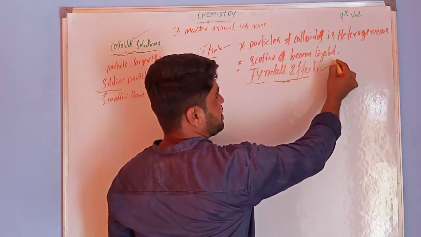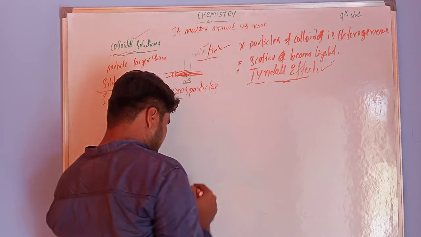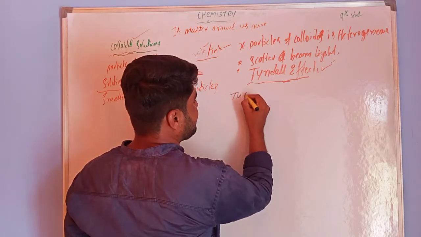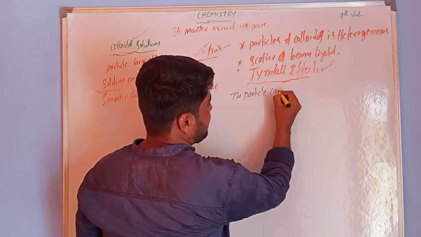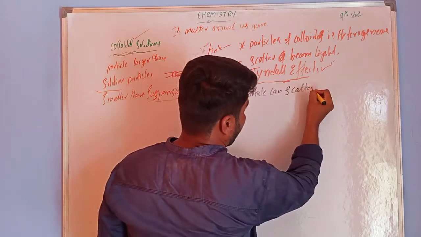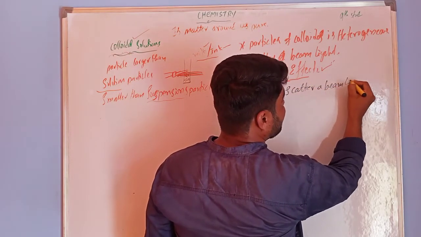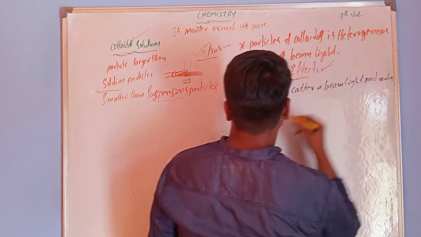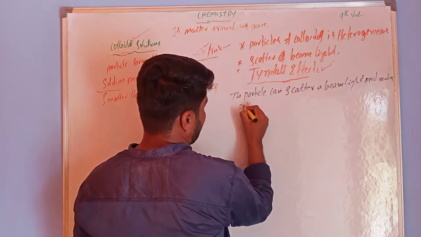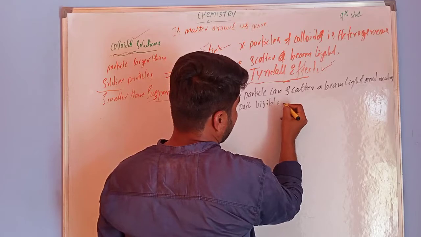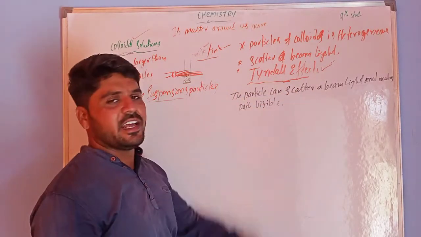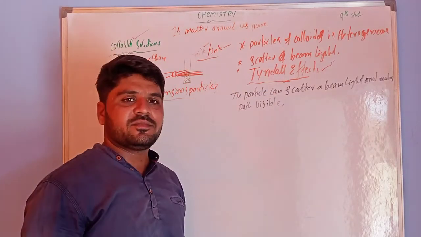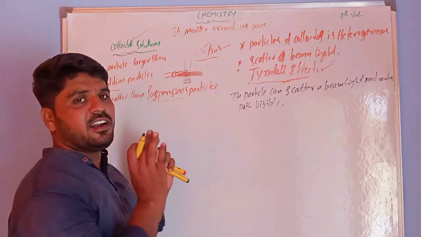This is very important, so I have to write it down. The particles can scatter a beam of light and make its path visible. This is called the Tyndall effect. Tyndall is the name of a scientist. So this is all about colloidal solutions.